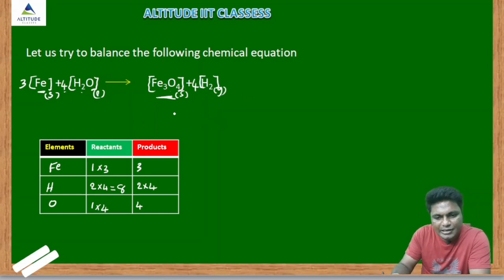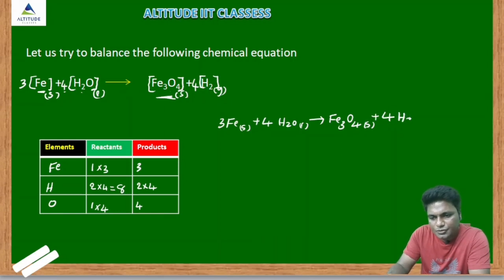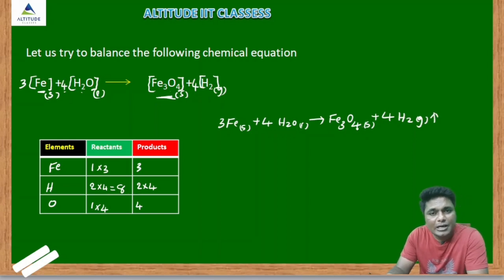So we will rewrite the equation using these coefficients. Coefficients mean the numbers by which we multiplied. So here 3 Fe solid reacts with 4 molecules of liquid water, giving rust, that is Fe3O4 solid, and 4 molecules of H2 gas. This is the balanced equation. Clear how to balance the reaction? Hope you understood. The next one more example we will discuss.